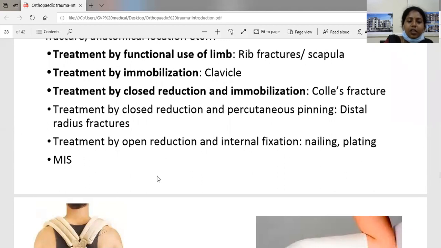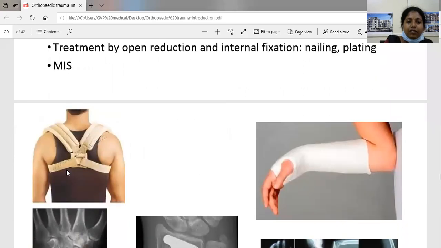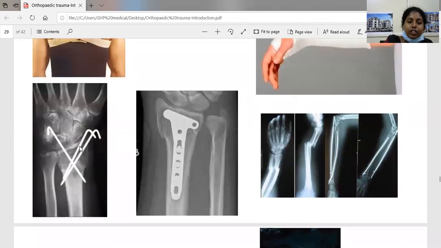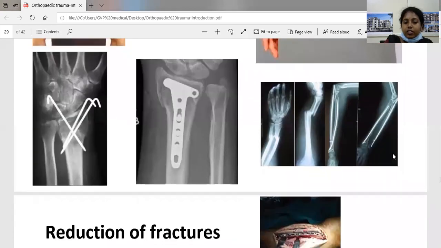The other one is minimally invasive surgery. As I said, a clavicle can be immobilized conservatively. This is called a clavicular brace, which is used for clavicle fractures. And this is the distal radius fracture, which is immobilized with the help of the Colles cast. This is the closed reduction and internal fixation with the pinning technique, these K-wires. And this is the open reduction and internal fixation with plate for distal radius fractures. Here we can see a both bone forearm fracture, which is fixed internally with nails.